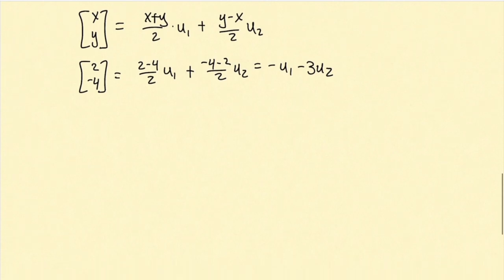And in fact, this sort of trick works in general for any orthogonal basis.